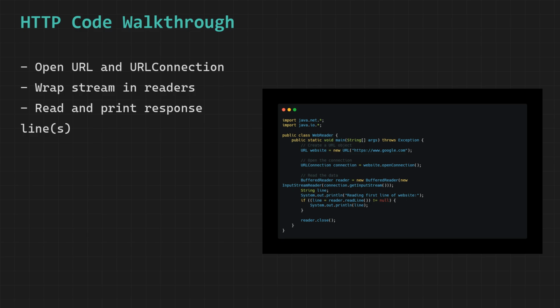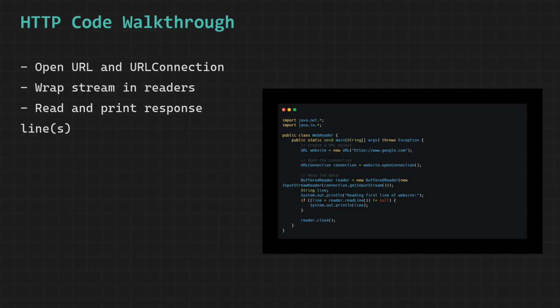We use an if statement, and inside its condition we call reader.readLine, which attempts to read one complete line of text from the buffered input stream coming from the Google server and assigns the result to our line variable, and we check whether the returned value is not equal to null, which confirms that the server actually sent back some data and that we successfully read a line of text rather than reaching the end of the stream immediately.